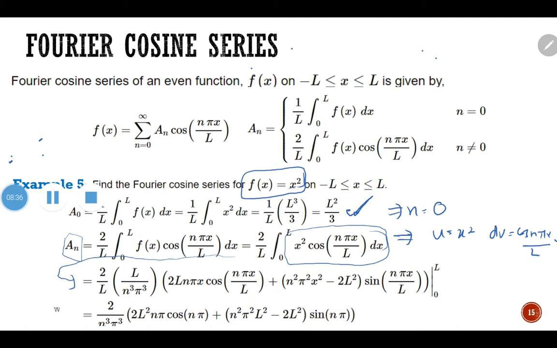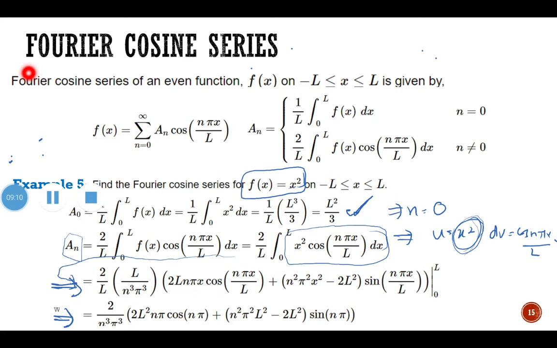I leave it to you to try to solve the integration, because this is x squared. I reckon you need to do the integration by parts twice, and then only you will get this answer. Okay, you should try. So here we are to substitute. When we substitute the value from 0 to L, then you will get this. Okay, this answer is not complete actually, so I'm going to discuss with you the final answer for this Fourier cosine series.